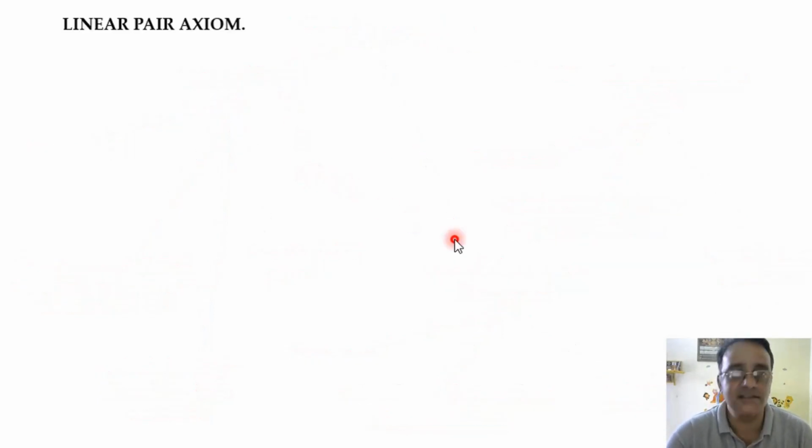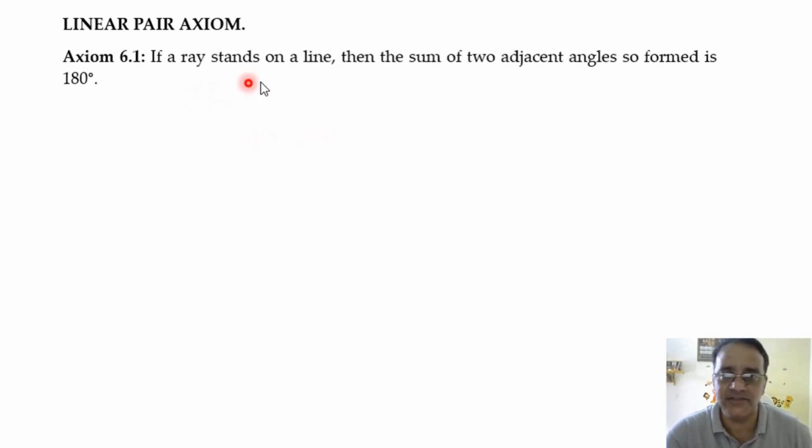So pair of angles, I'm going to revise the important parts. I'm not going to teach the full chapter. This is the most important part of this chapter, that is linear pair axiom. According to that, if a ray stands on a line, then the sum of the two adjacent angles so formed is 180 degree. Okay, what are adjacent angles?